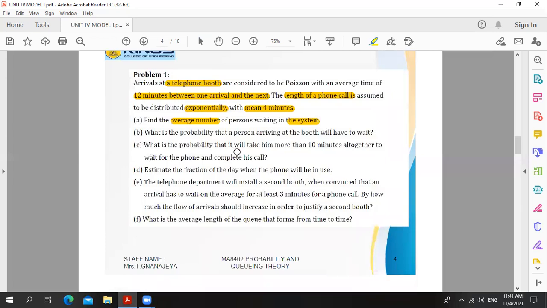What is the probability that it will take him more than 10 minutes altogether to wait for the phone and complete his call? Here, waiting for the phone means waiting time in the queue, and completing his call means waiting time in the system. So we want to find the probability that the waiting time in the system is more than 10 minutes.